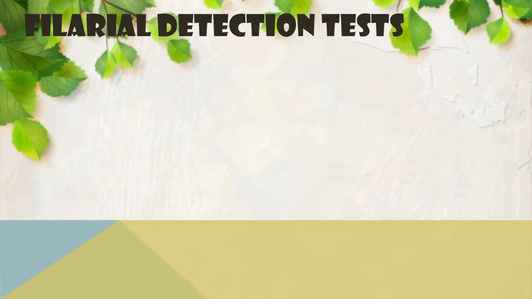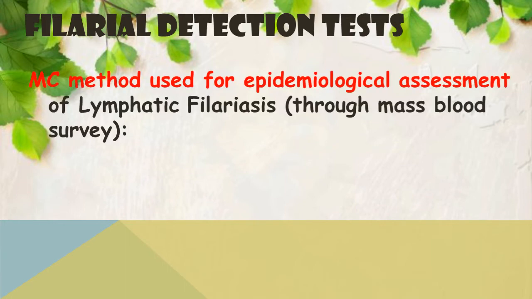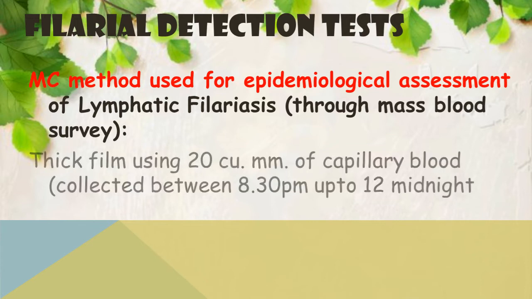Then regarding the filarial detection test, first one, the most common method used for the epidemiological assessment of lymphatic filariasis is the mass blood survey. How can we do it? We can use a thick film using 20 cubic millimeter of capillary blood collected between 8:30 PM up to 12 midnight. In some questions I have seen the options will be like thick film or thin film. So be clear, it is thick film for microfilaria.